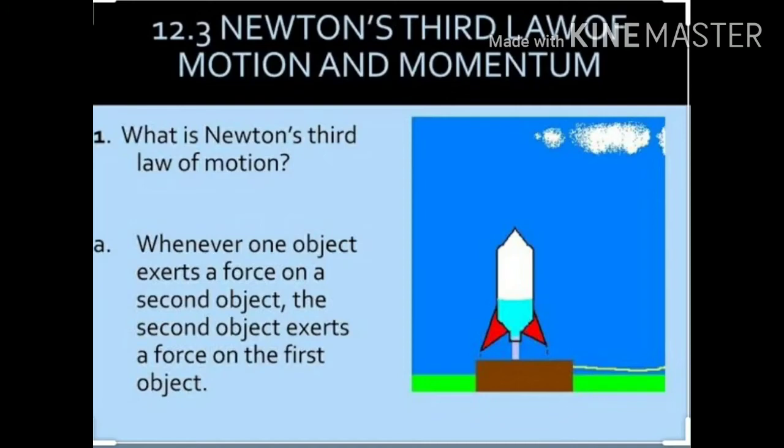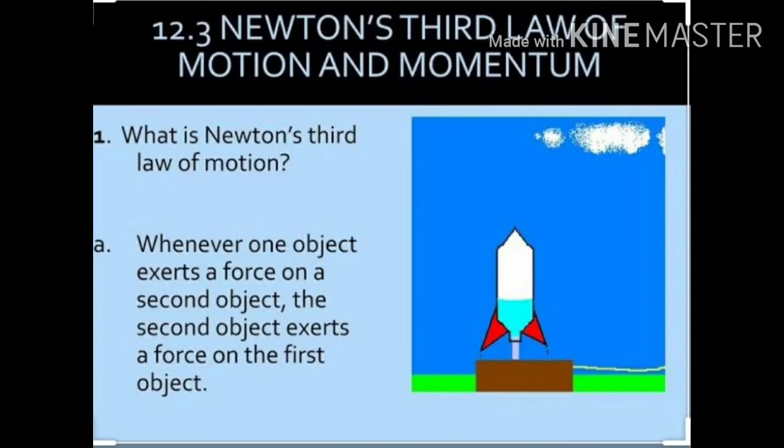Since gases exert force in the backward, downward direction, therefore our rocket, which is filled with fuel, when we burn that fuel, the gases move in the downward direction, and because of it our rocket moves in the upward direction. This is one of the most important examples of Newton's third law.